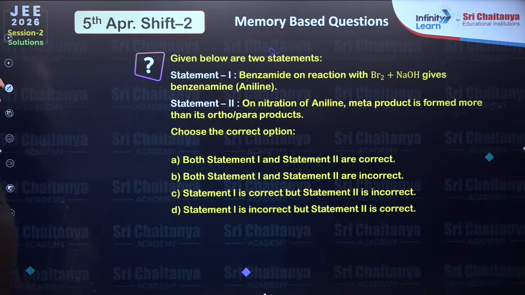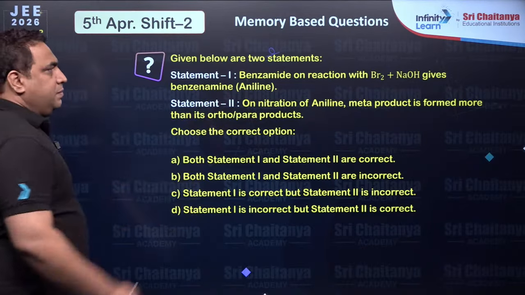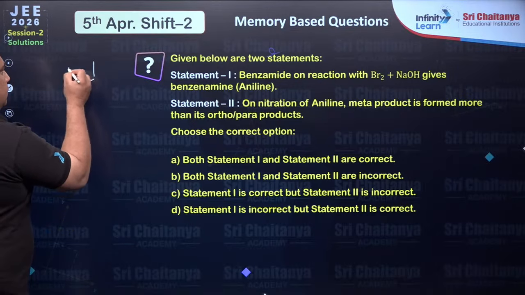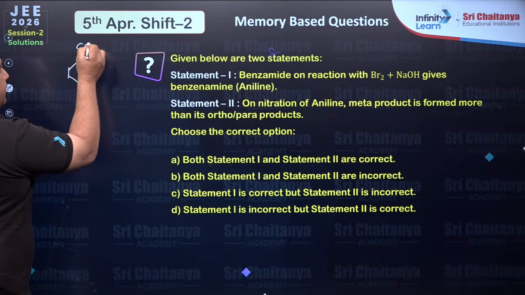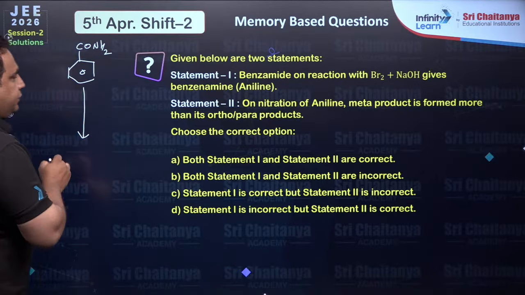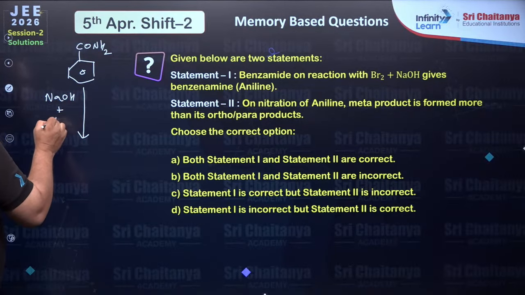Next question. Benzamide on reaction with bromine plus NaOH gives aniline. So let us check. So what is benzamide? CONH2. And what are you doing? Treating with sodium hydroxide and bromine.